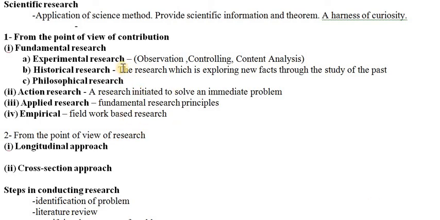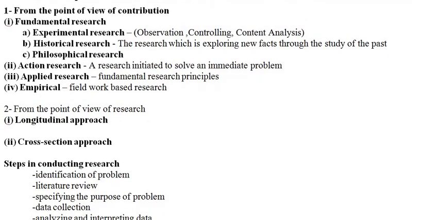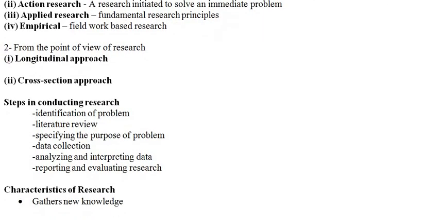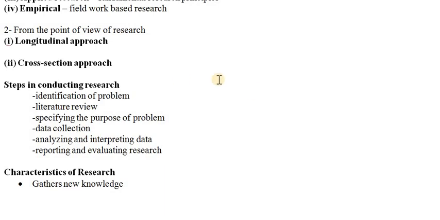We need to know these meanings so that we can easily score marks in UGC under research aptitude. From another point of view, the second approach is the longitudinal approach and the cross-sectional approach. That is also a type of research. What are the steps in conducting research? These are the steps you have to carry out.